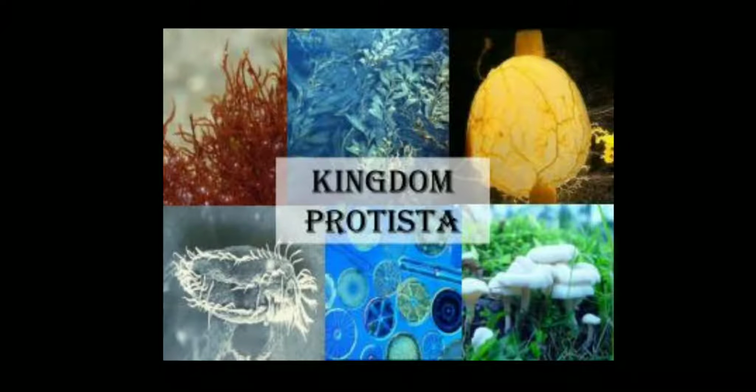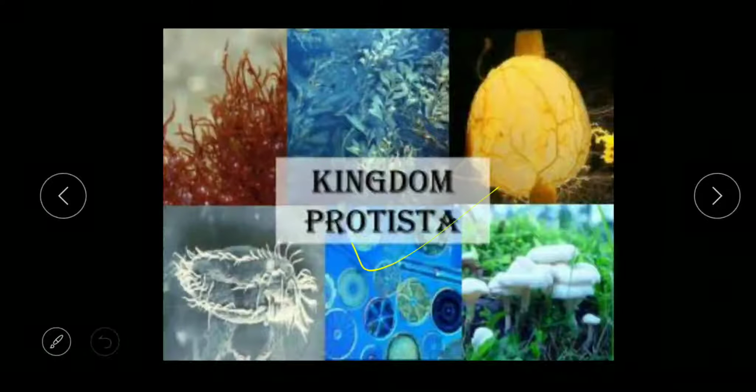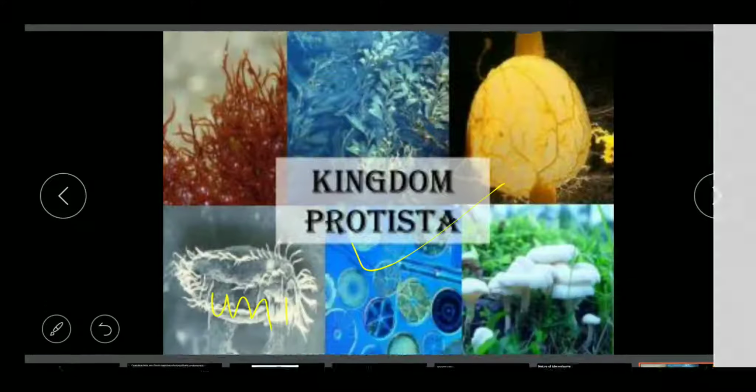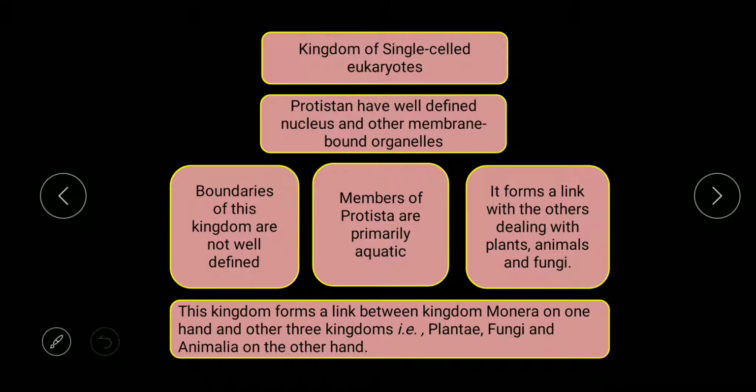Hello students. So now we start with the next kingdom, that is kingdom Protista. Now in this kingdom unicellular eukaryotic organisms are placed. So unicellular eukaryotes have a structure similar to eukaryotic organisms, and they are single celled organisms.